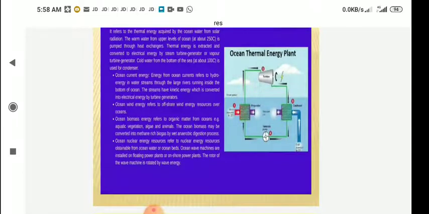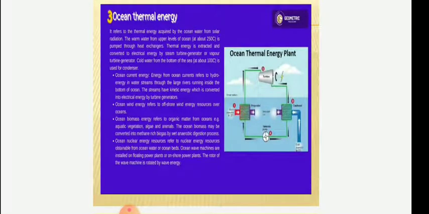Ocean thermal energy refers to the thermal energy acquired by the ocean water from solar radiation. The warm water from the upper levels of the ocean at about 25 degrees centigrade is pumped through heat exchangers. The thermal energy is extracted and converted to electrical energy by a steam turbine generator or vapor turbine generator. Cold water from the bottom of the sea at about 10 degrees centigrade is used for the condenser.